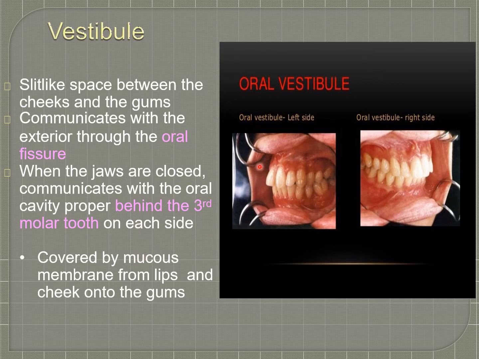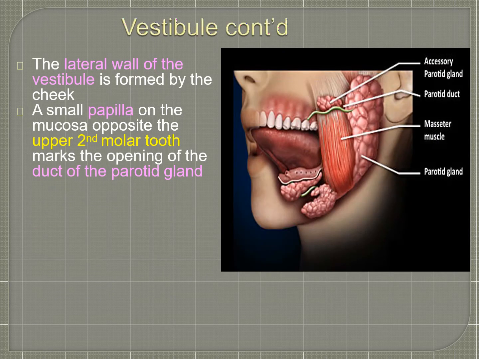This is the slit-like space on the left side, and this is the vestibule on the right side. Left side vestibule and right side vestibule. The oral fissure is the opening through which it communicates with the exterior. When the jaws are closed, it communicates with the oral cavity proper behind the third molar. The lateral wall is formed by the cheek.